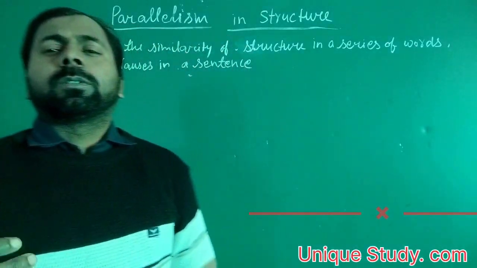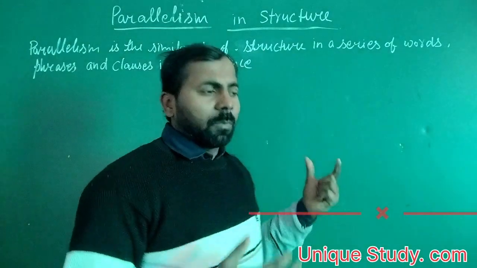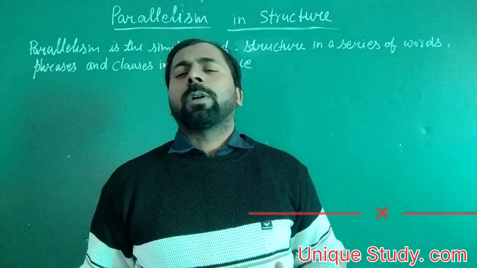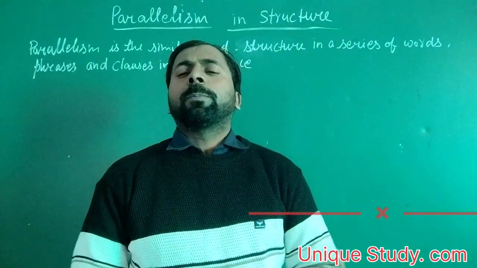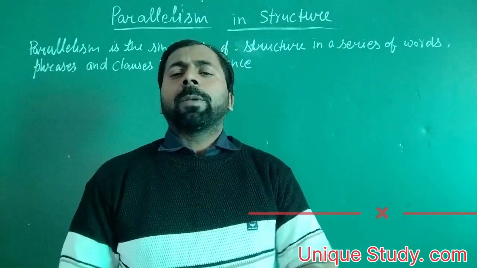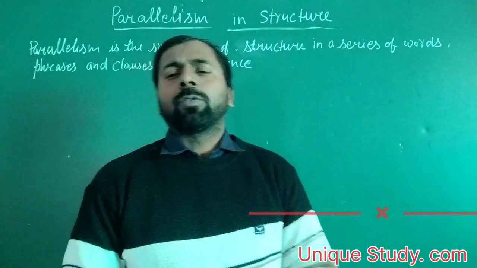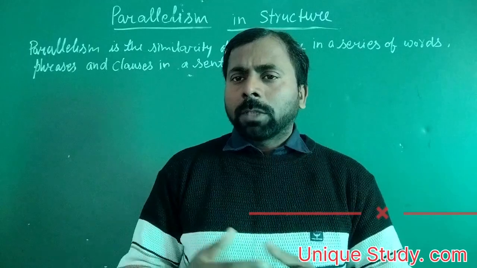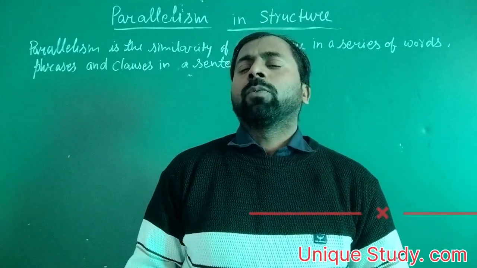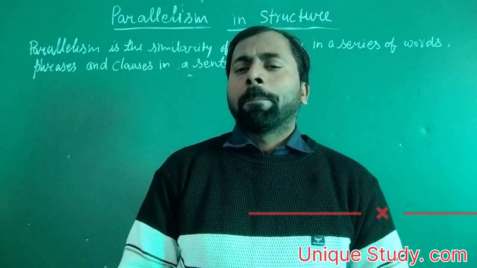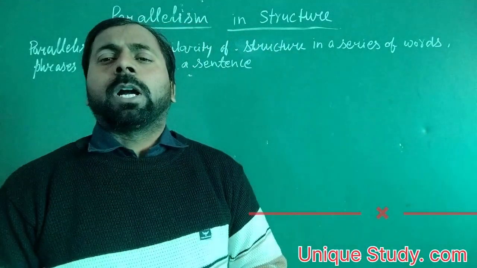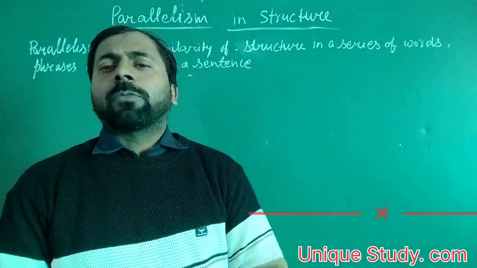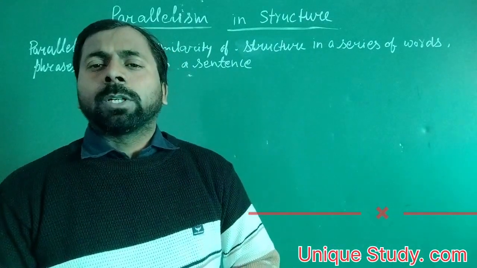So here you know the very simple form of the structure, like subject plus verb plus object. It is a simple structure of a sentence. When we make it with clauses, then it's going to be subject and finite verb, and it has two clauses. And now we have to learn how to make our structure perfect according to parallelism. So let's start the video and know more about this topic.